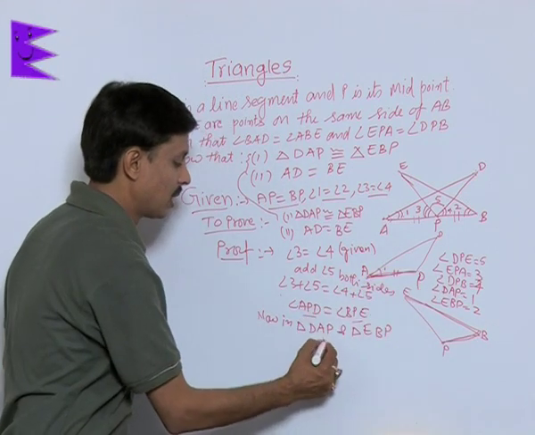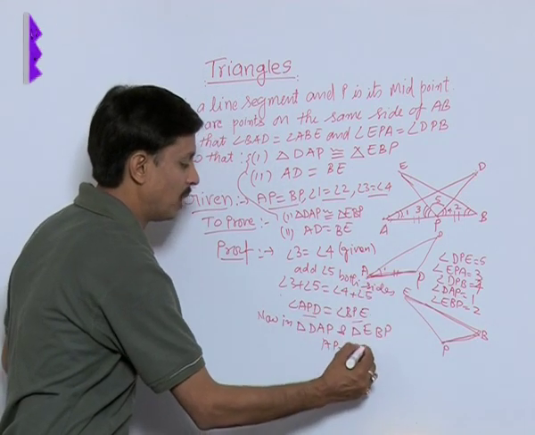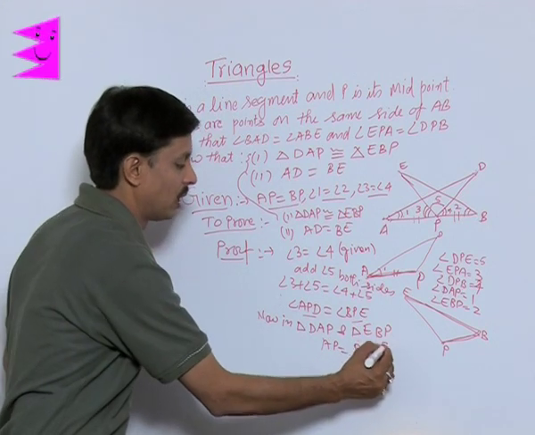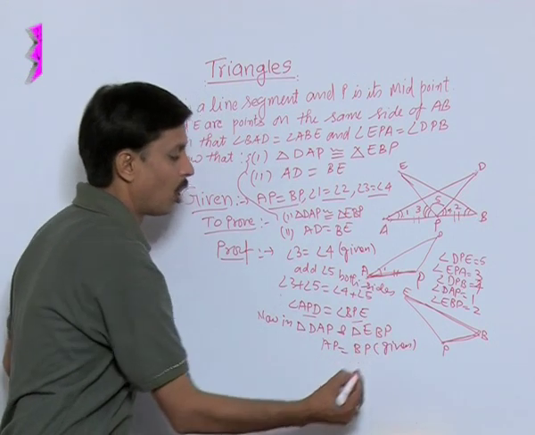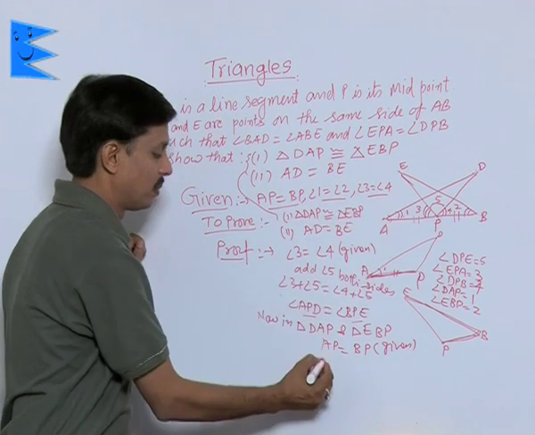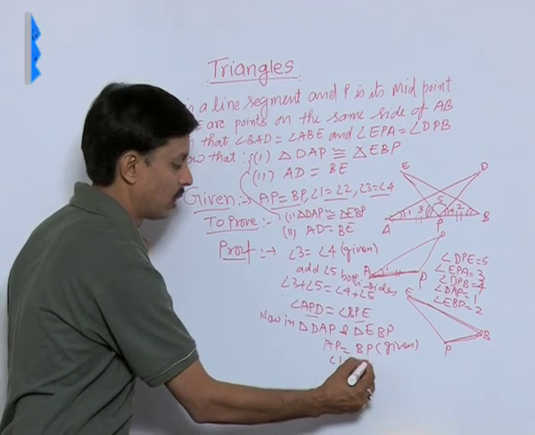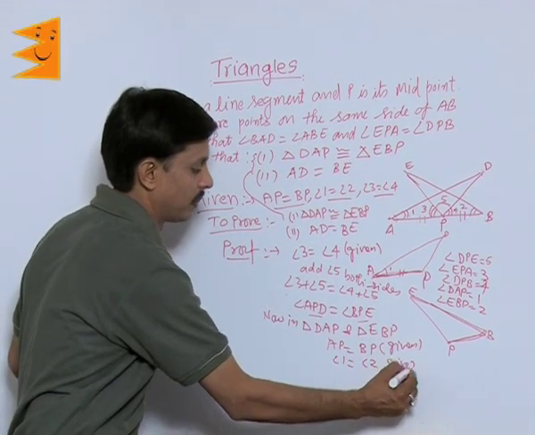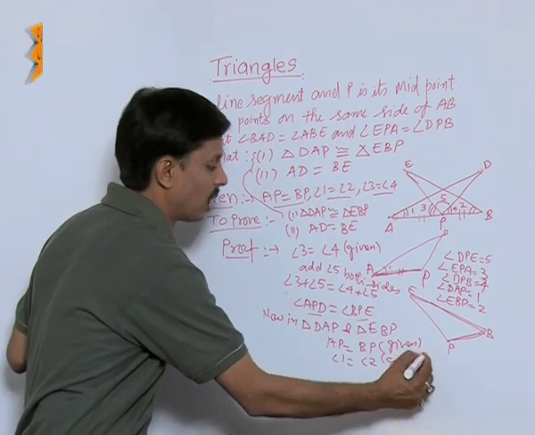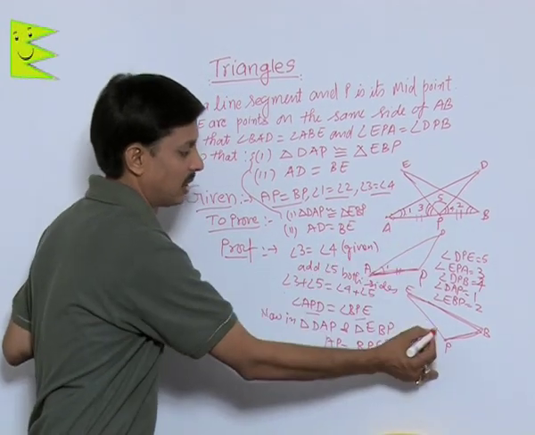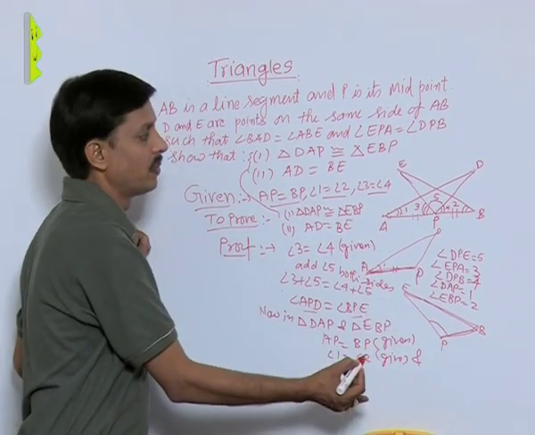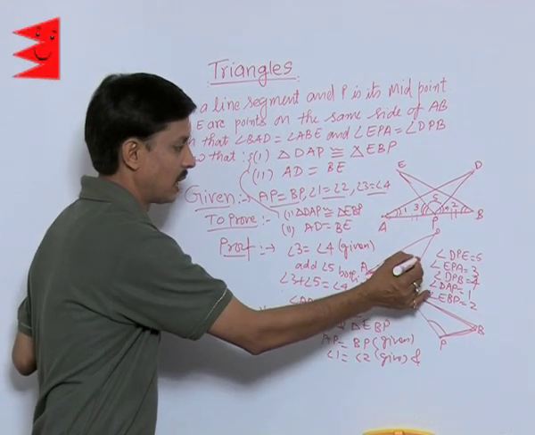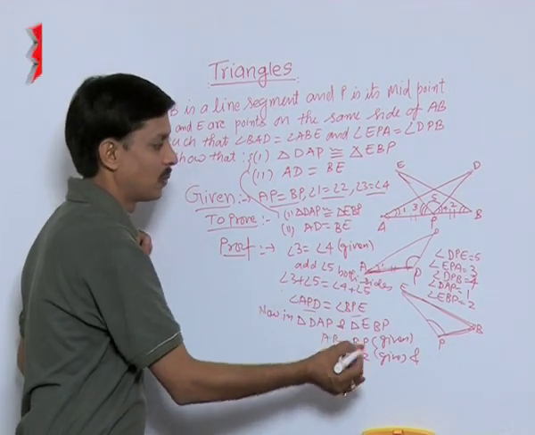In these two triangles, AP is equal to BP. It is given, because P is the midpoint. Also, you have observed angle 1 is equal to angle 2. This is also given. And this angle is complete 3 plus 5, and this angle is complete 4 plus 5.